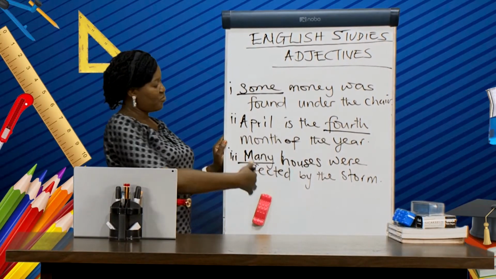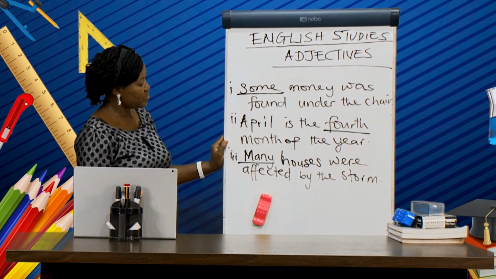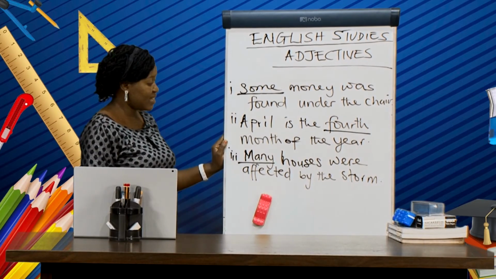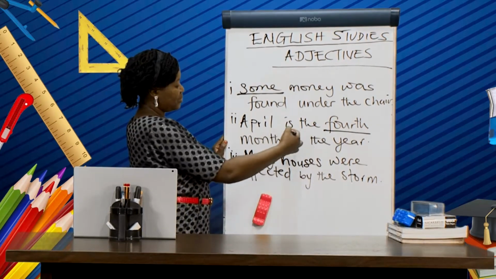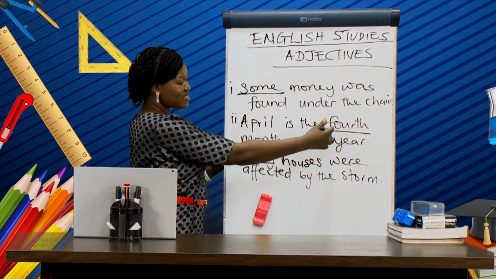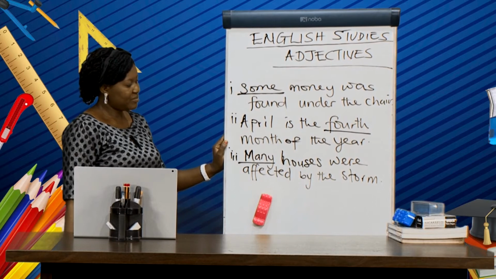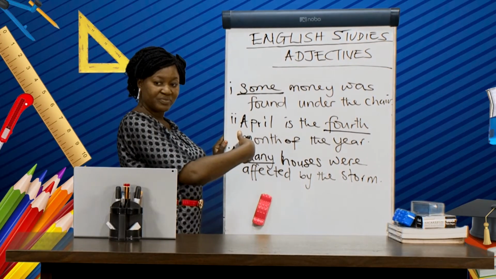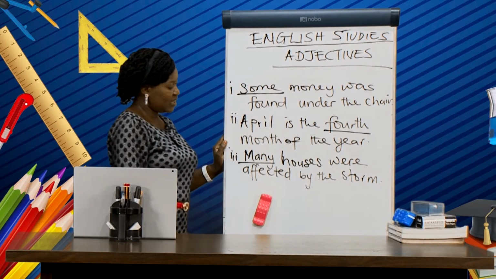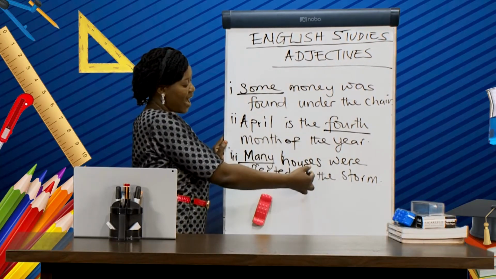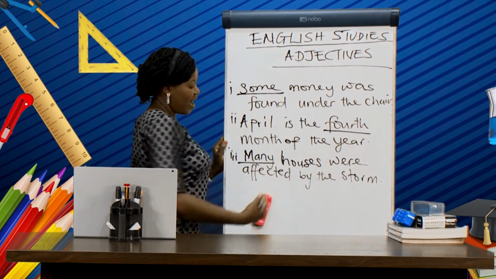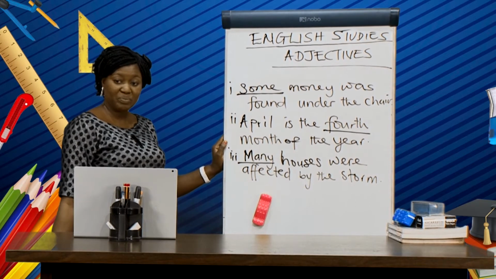And of course, let's run through the examples again. Some is qualifying money, which is the noun in that sentence. April is the 4th month of the year. What's the 4th month? April. So the third sentence, many, is qualifying houses, telling us the number of houses affected by the storm.